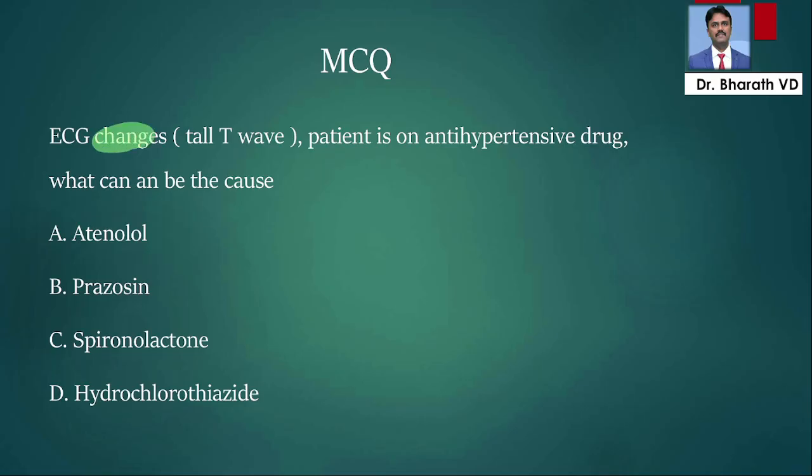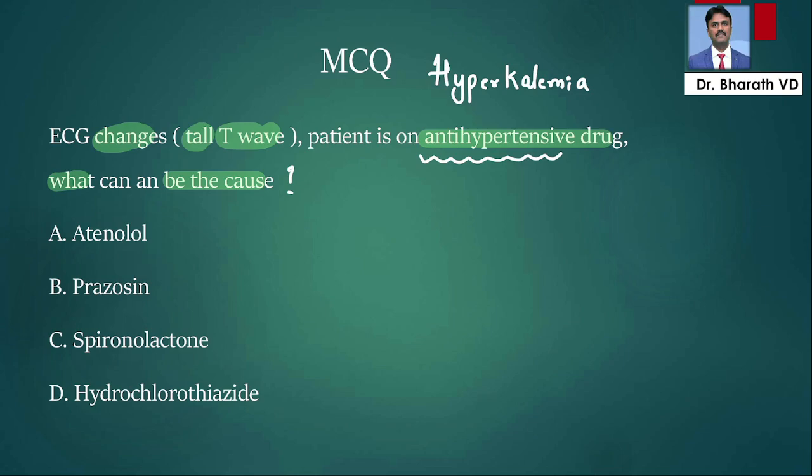ECG changes, so you are seeing tall T waves. Patient is on antihypertensive drug. What can be the cause of this tall T wave on ECG? You all know the tall T wave is generally due to hyperkalemia. So the question is indirectly asking you which antihypertensive can lead to hyperkalemia. Options are atenolol, prazosin, spironolactone, hydrochlorothiazide.